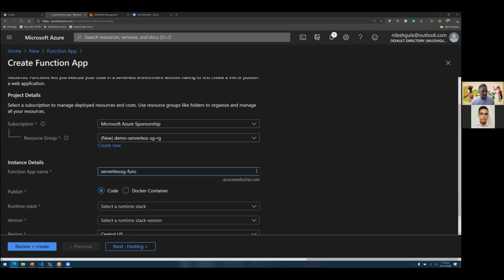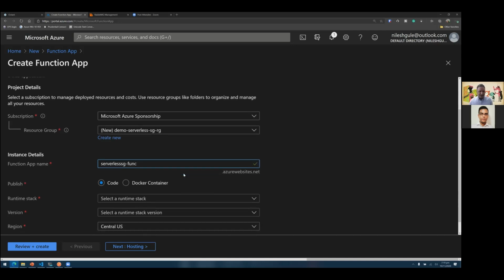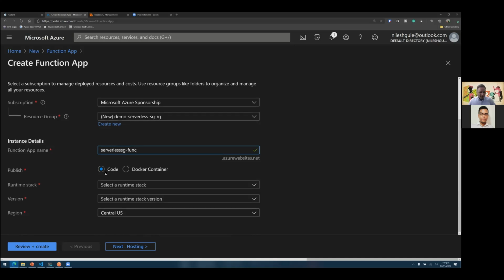So let me name it as serverless SG fun. And in terms of publishing the code, I have the option to publish it as code itself, or I can also use a Docker container. As I said earlier, the function runtime is available as open source code, so we also have the option to containerize the function. Instead of writing code into the portal itself, we could create a Docker image and use that. For the purpose of this demo, I will use the code option here.